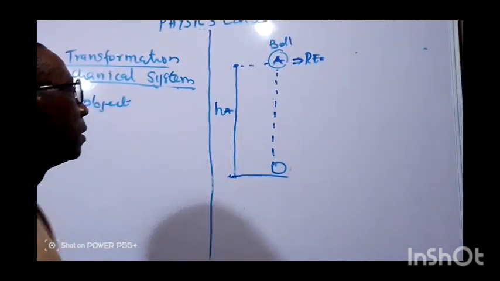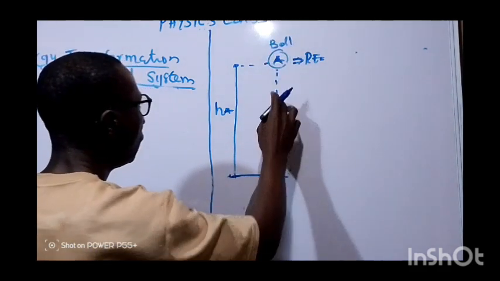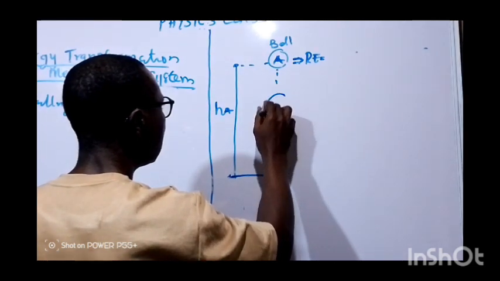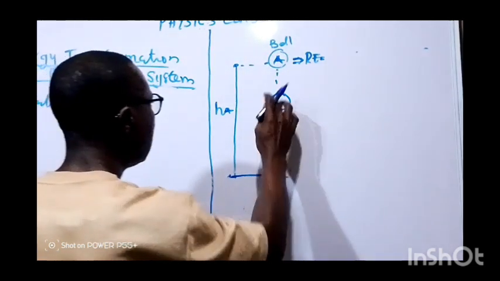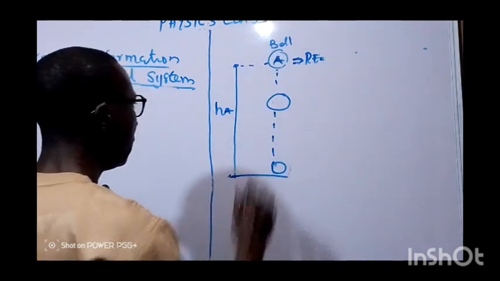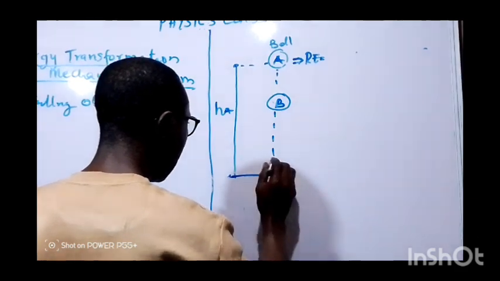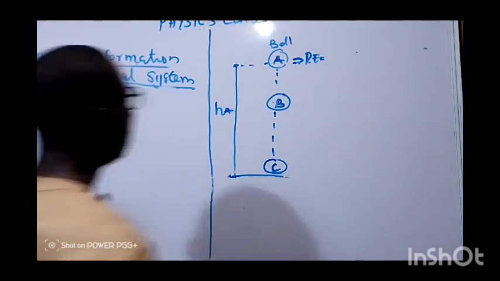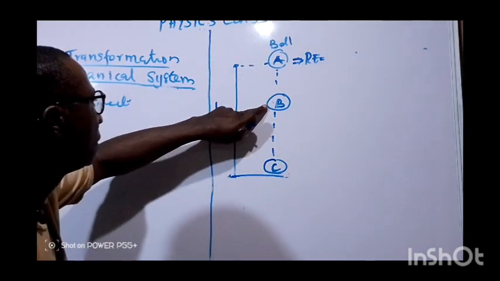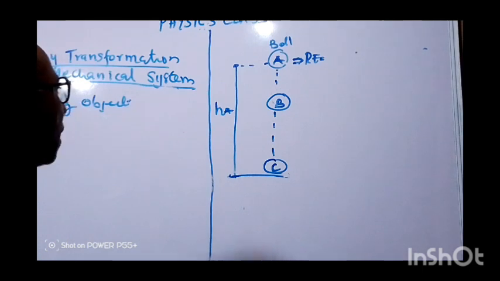Let's now look at it in another way. Let's say the ball falls a certain height like this, at this particular point. If this place is point A, let's call this place point B, and this place point C. Now, when the ball falls to point B, we need to find the energy at this particular point.